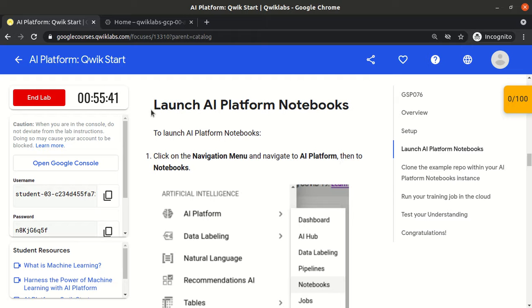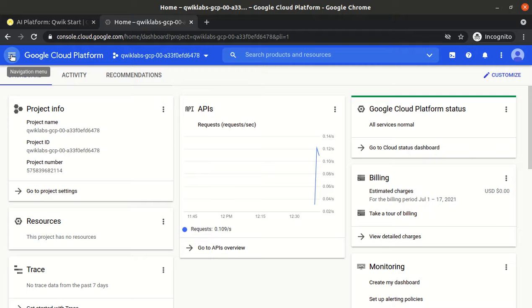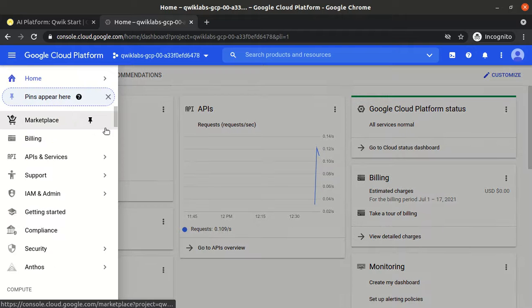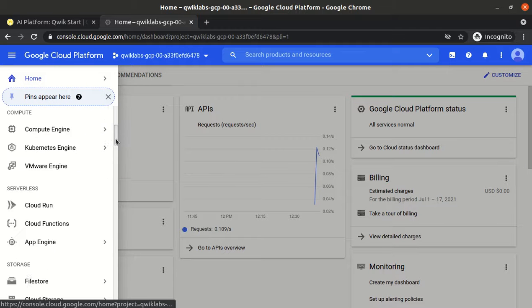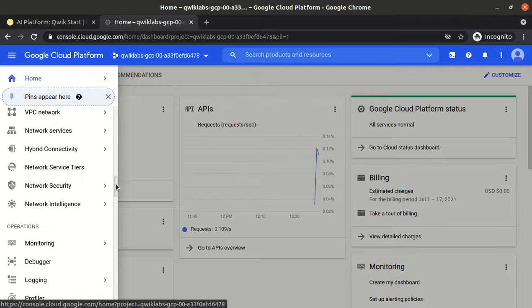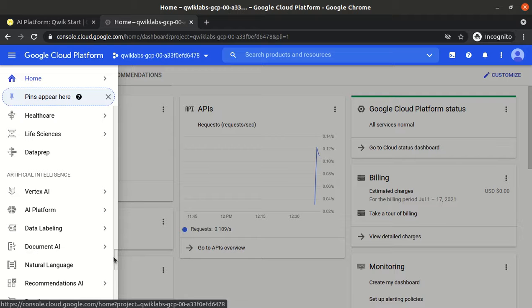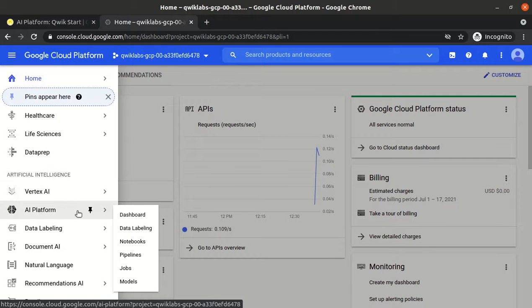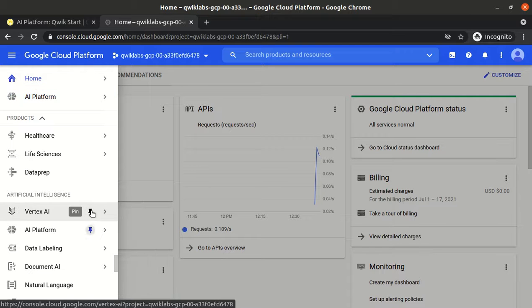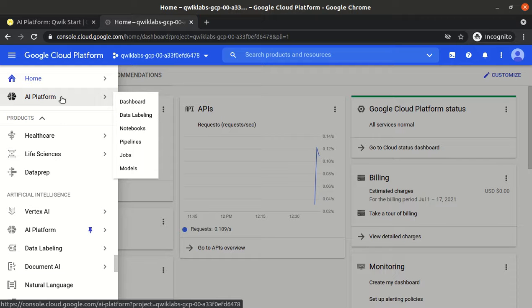We just click on this and paste the password, a very basic instruction. Now we need to launch the AI platform notebook. To write any code, there is an AI service. If you scroll down the navigation menu, there is an artificial intelligence section, and under it we have the AI platform. Just pin it so that it comes on top. Under the AI platform we see many options, but there is one option, that is Notebooks.